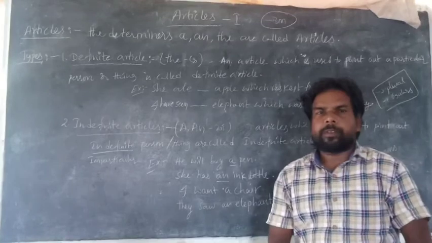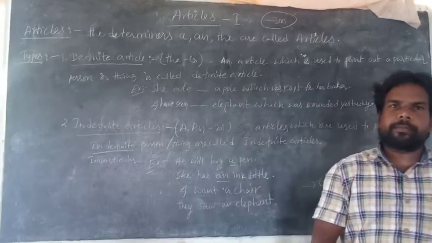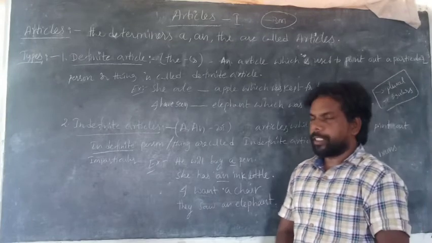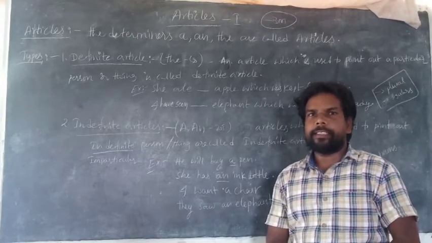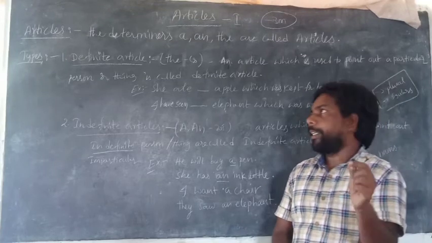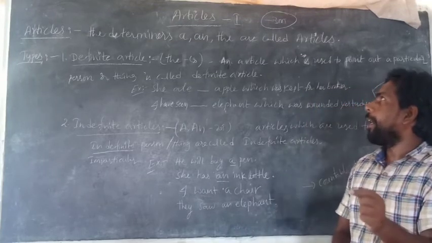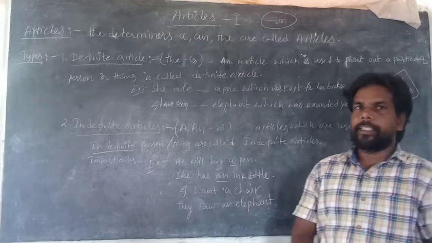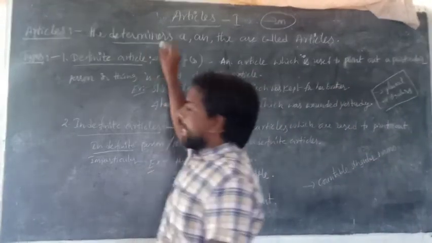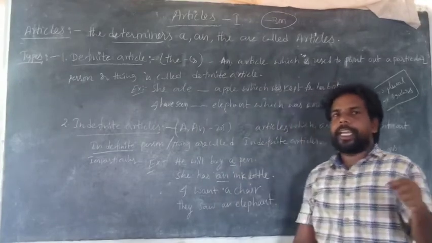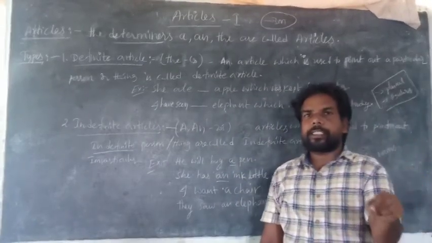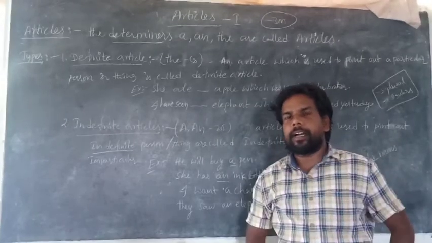So, what are articles? Articles are the determiners a, an, and the. The determiners a, an, and the are called articles.